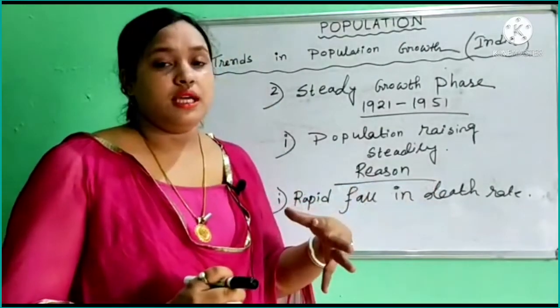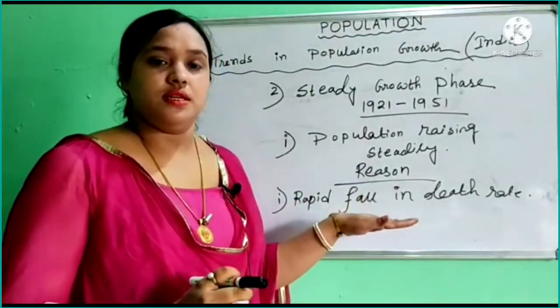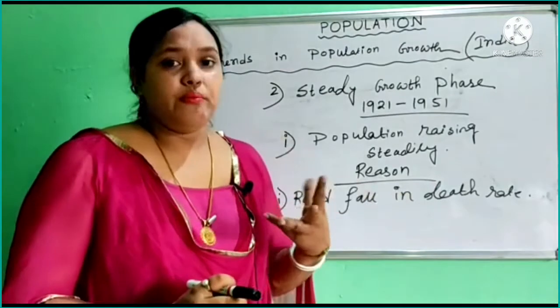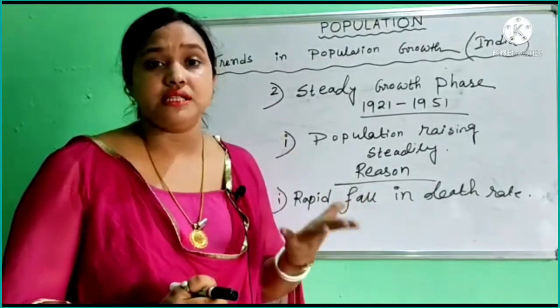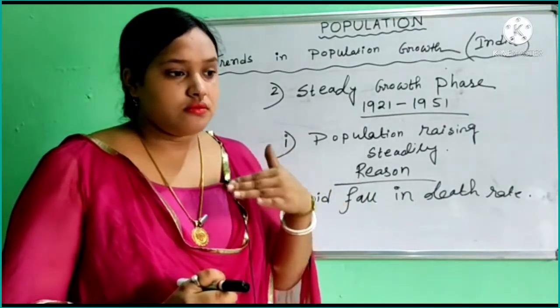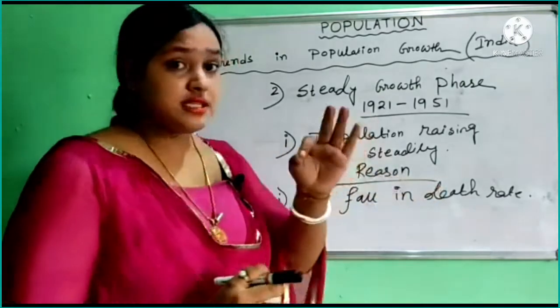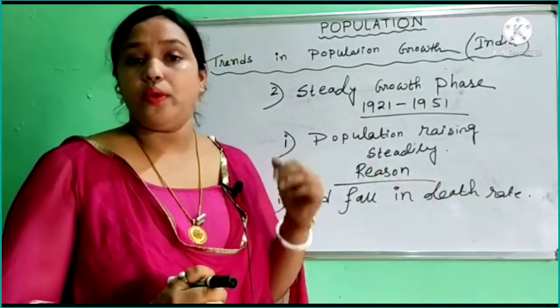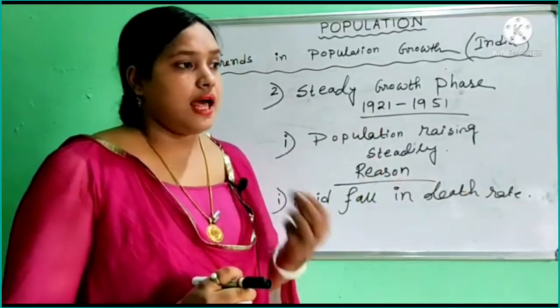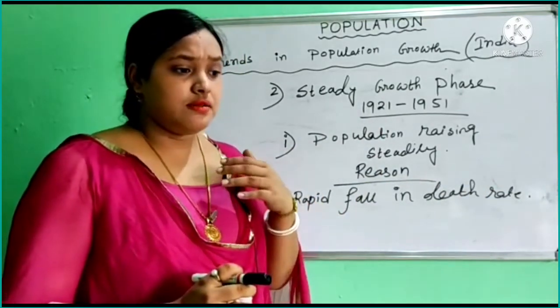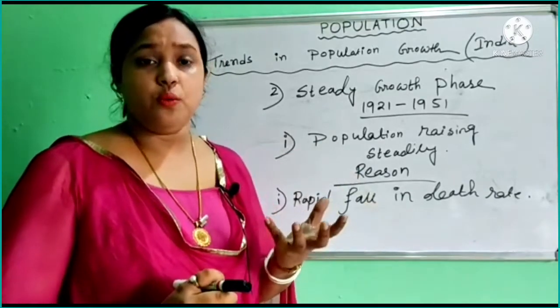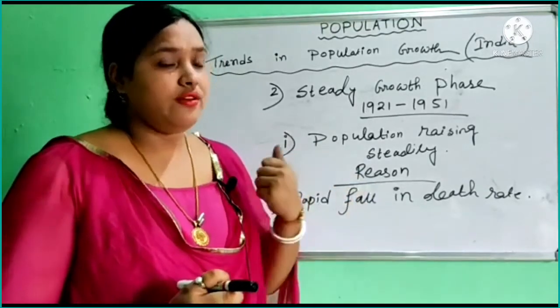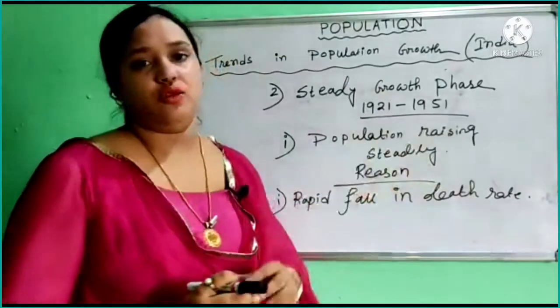With the improvement of health and medical facilities, the death rate declined in India. So we can simply say that when health and medical facilities improved in India, we found a rapid fall in death rate.